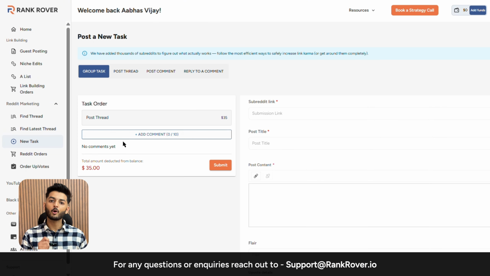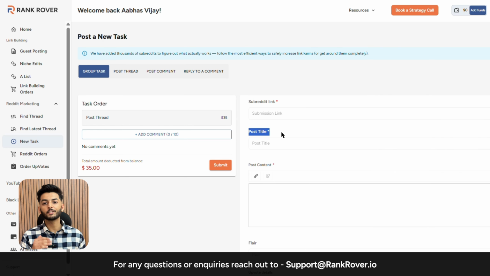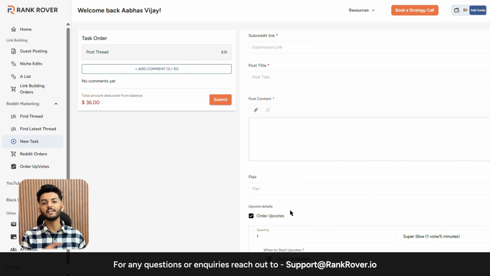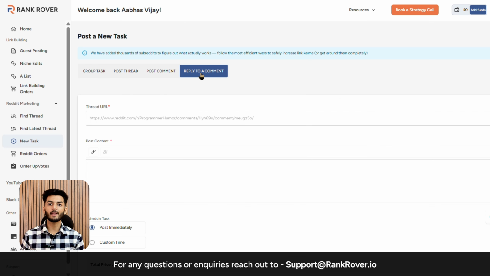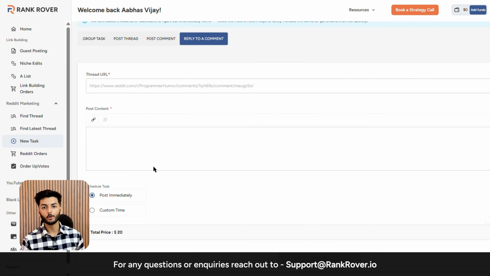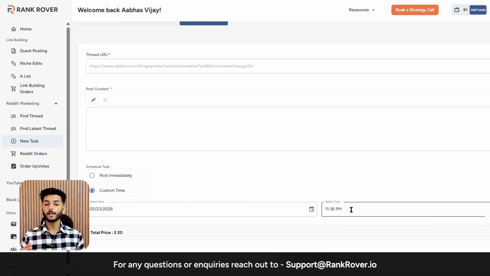Alright, now we'll talk about group tasks. Instead of commenting on someone else's thread, you can create the whole post from scratch. You post questions, you post answers, you control the whole narrative. Up to 10 comments from different accounts, all in this one setup. Now, talking about reply to a comment, it is super useful when you want to jump into an existing conversation where someone has already dropped a comment, or you have already dropped your comment and you want to add more context to it. Just paste the thread URL here, write your reply and schedule it.